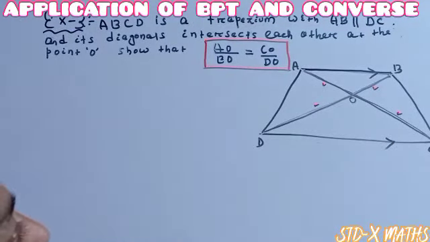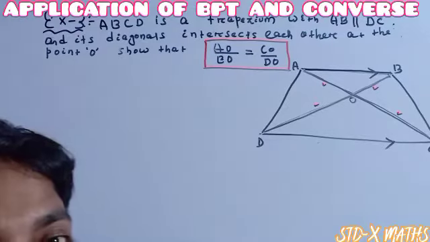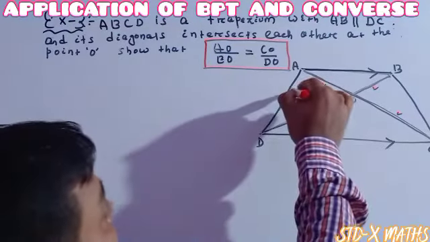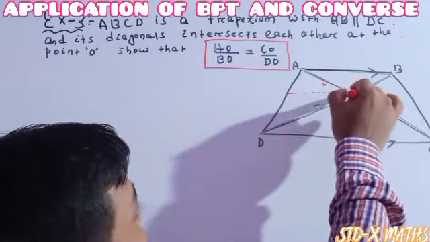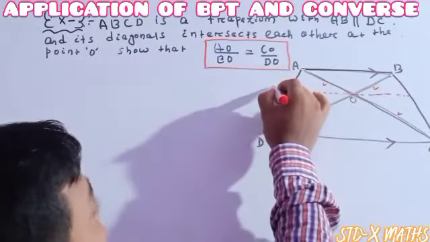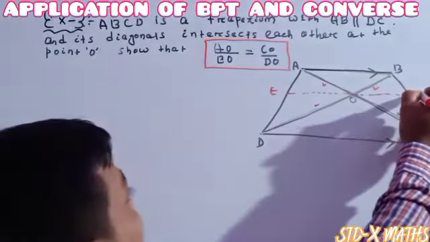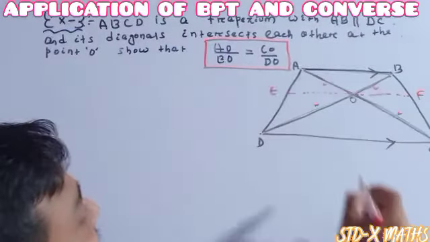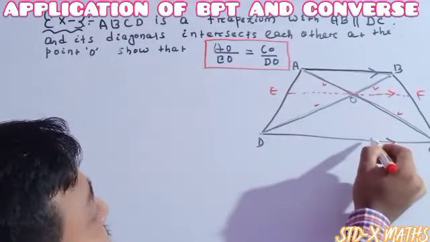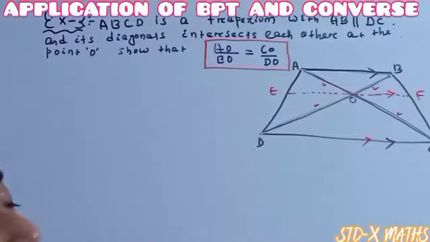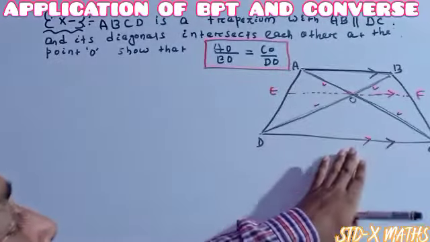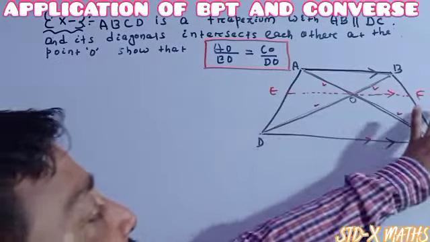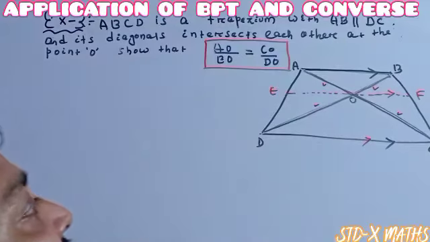Listen, this question needs one construction. So for this construction I am constructing one parallel line, and the name of the parallel line is EF. EF is the parallel line I am drawing, which is parallel to CD. Previously AB was parallel to CD. Now I am constructing EF which is parallel to CD.